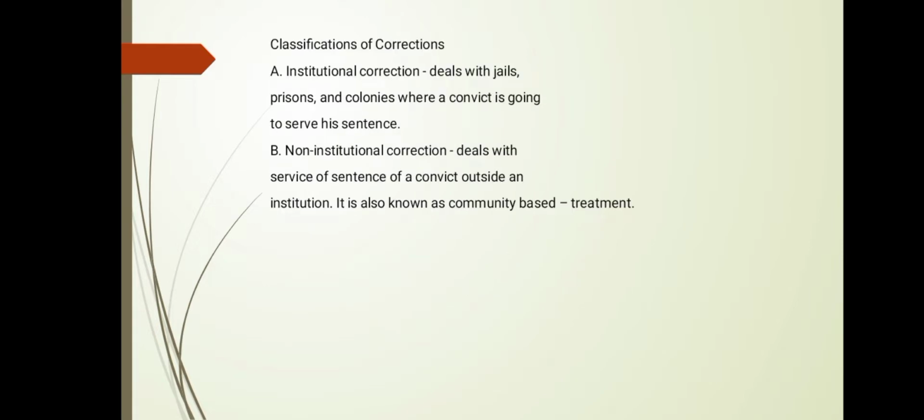Classifications of corrections. There are two: the institutional correction and the non-institutional correction. Institutional correction deals with jails, prisons, and colonies where a convict is going to serve his sentence, while the non-institutional correction deals with the service of sentence of a convict outside an institution. It's also known as community-based treatment.